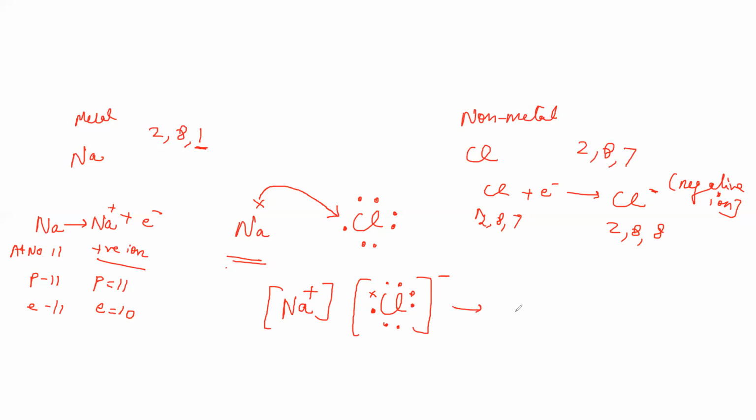Such a type of force is called electrostatic force of attraction. And such a compound which is formed, because this is electrostatic force, will be between which species? Charged species, because it is charged species which attract each other.